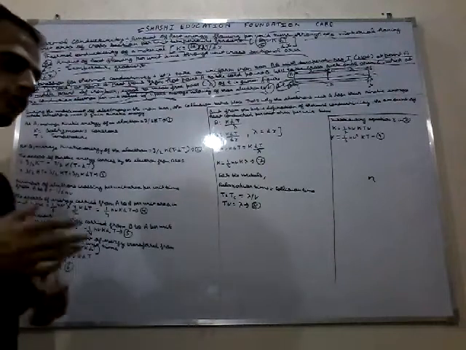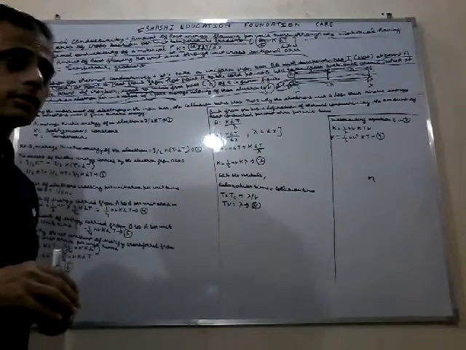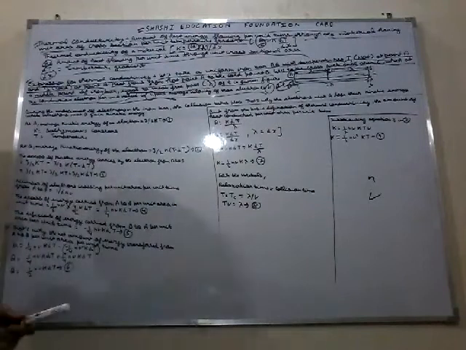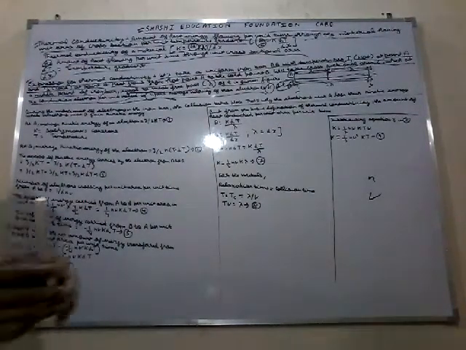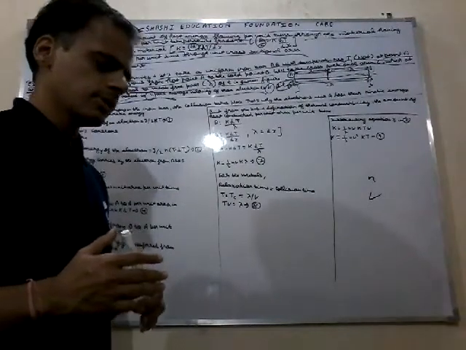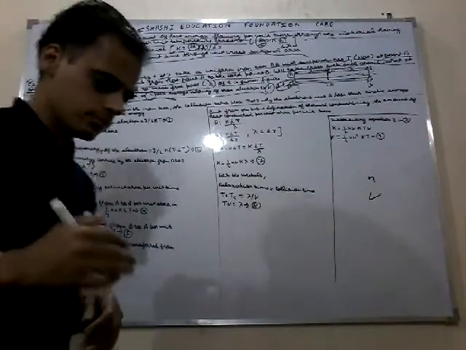When an electron travels through the conductor, that is called the velocity of electron, denoted by v.